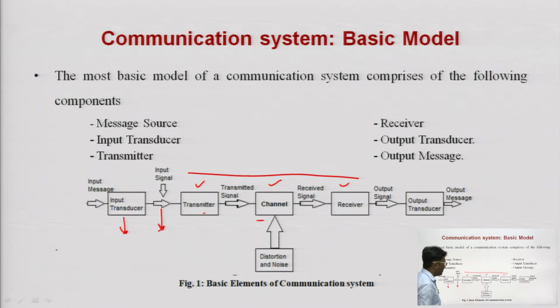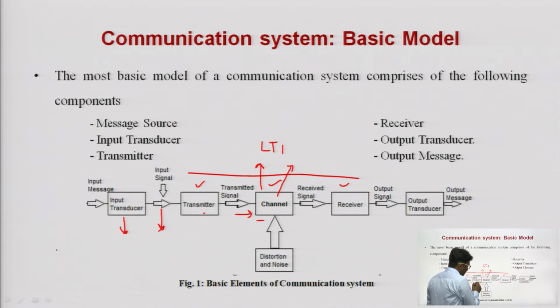The channel behaves as a system. It takes the transmitted signal, and obviously in a communication system this channel is not an LTI, linear time invariant, channel, because the channel is not only varying with respect to time, its behavior is unpredictable. So, it is also not a linear channel. So, this is normally a non-linear time variant channel. Because of this property, the channel will change the characteristics of the transmitted signal passing through it.